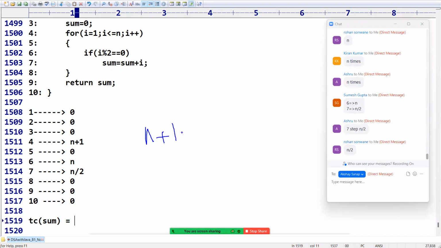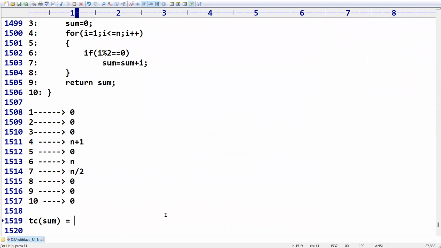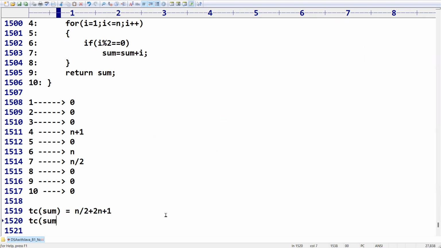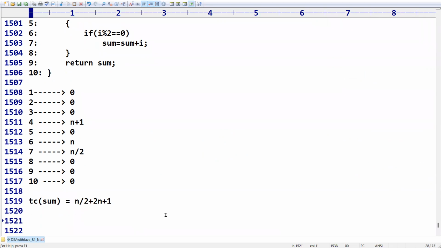So n plus 1, plus n by 2. So how can you write this one? Only n, sir, means I think I can ignore the 1 by 2 and take it otherwise. Yeah, okay, no problem. We can take it directly. So n by 2 plus 2n, okay, 2n plus 1. Anyway, the final time complexity will become big O of n. I will explain later how it is going to be calculated.